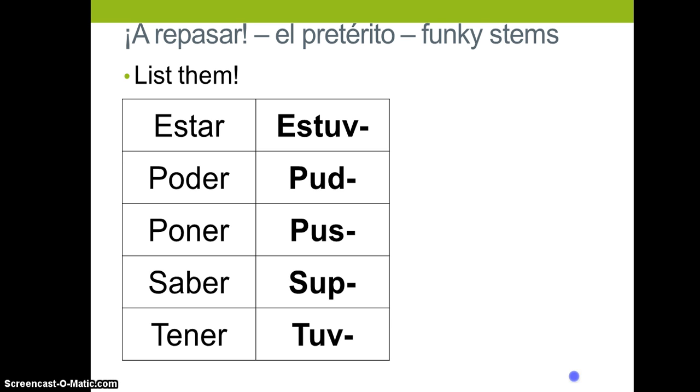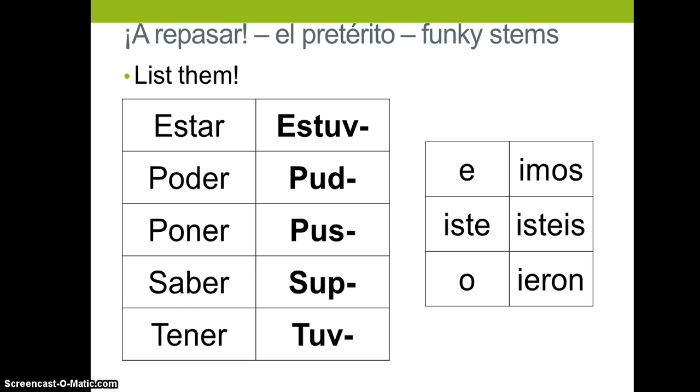Okay, our last chart here is going to be your conjugation chart. The reason why they're funky is not only is the stem all funky, but the conjugation is funky as well. And like our irregular five verbs, ir, ser, dar, hacer, and ver, these also do not get accents. So please make a note of that next to your chart if you need to remind yourself. If you want, pause now.